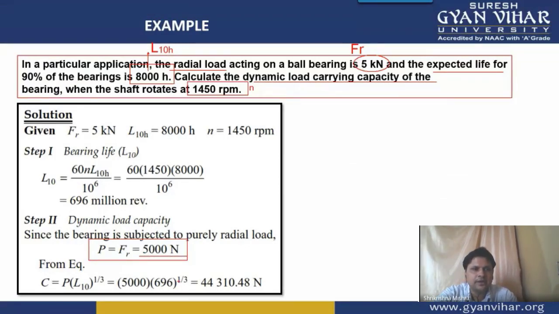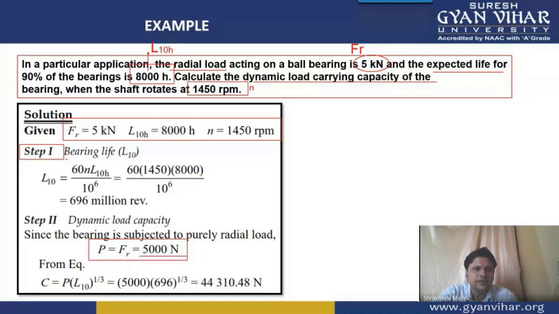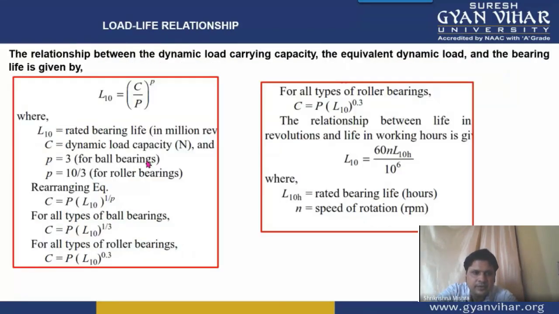All right, and all the other inputs, first of all, we have listed: Fr, radial load, life in hours 8,000, and RPM 1450. And in step 1 we will try to calculate the L10 life. How will we calculate? The formula between L10 life and the life in hours I told you in the previous discussion.